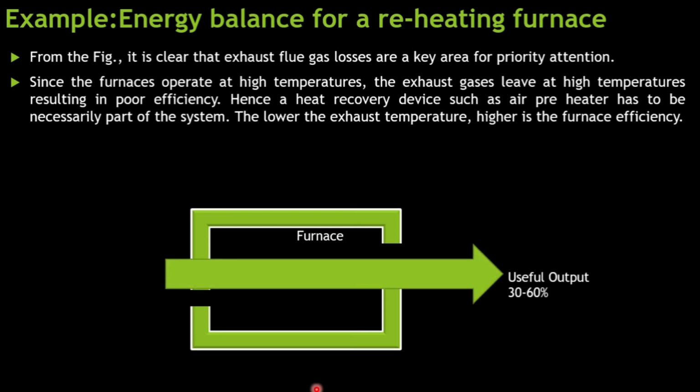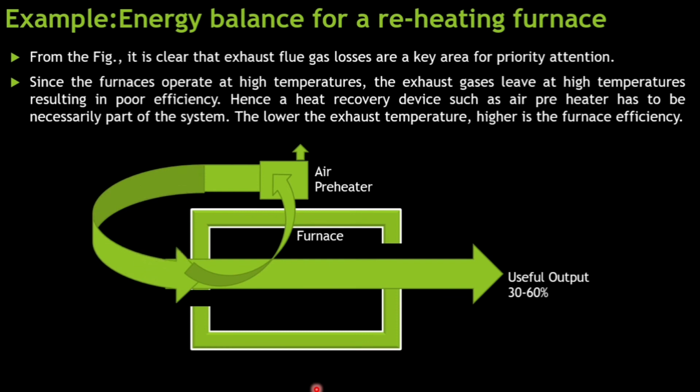Now the useful output is only 30 to 60% because there is a lot of wastage. Let us say this is an air preheater. What does this do? It will utilize or recycle this energy, it won't allow it to escape via the chimney, and it will recycle this energy back to the furnace. So recycled energy is 10 to 30%.